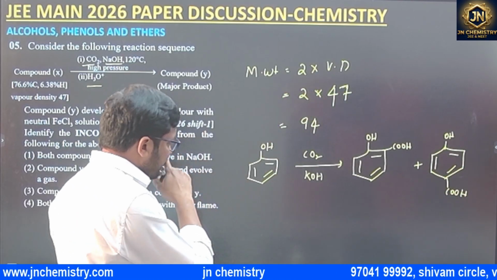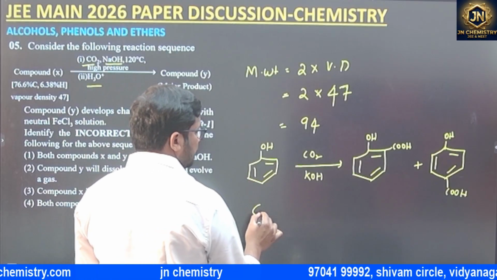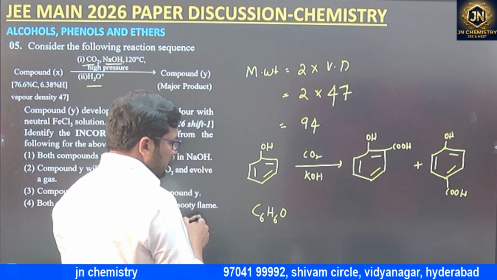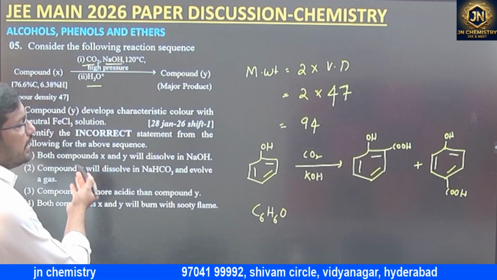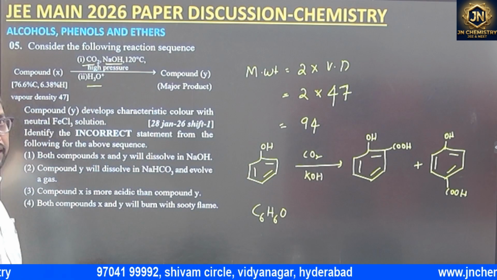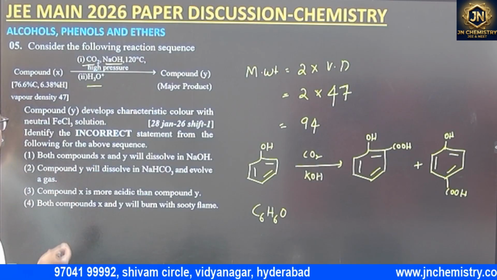So in this case, C6H6O, so it's matching with phenol obviously, with the molecular weight, carbon percentage and oxygen percentage and all.